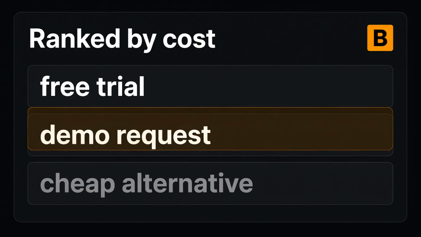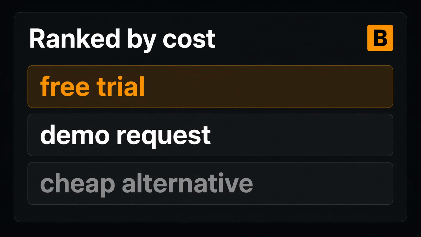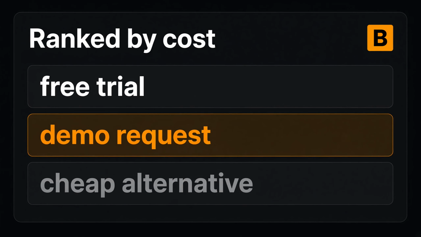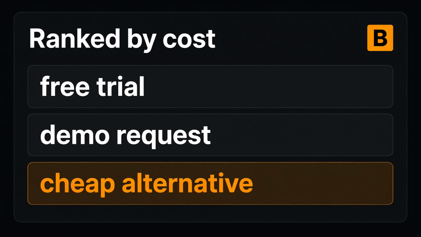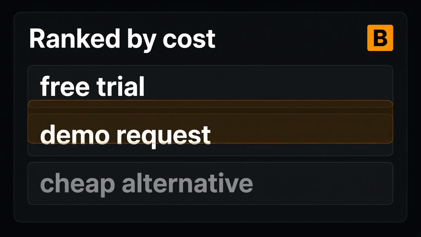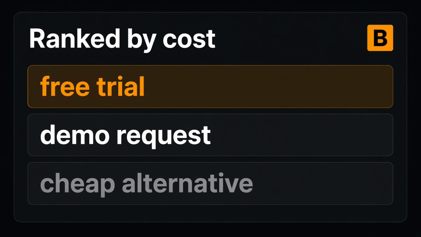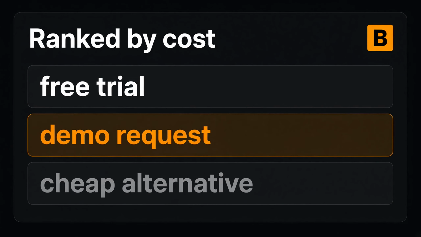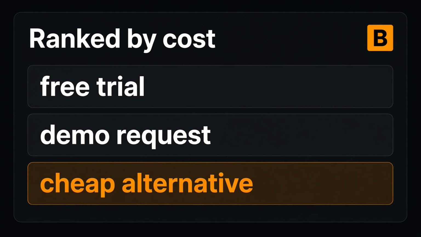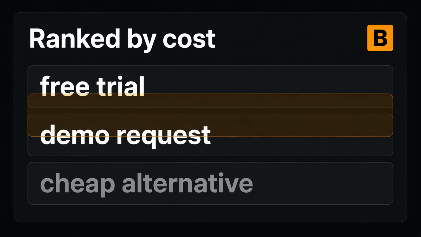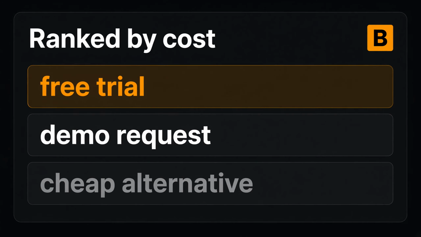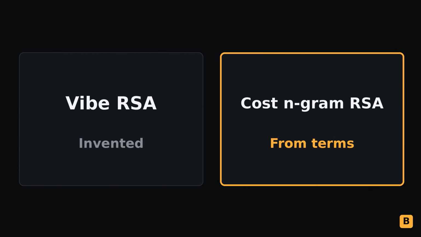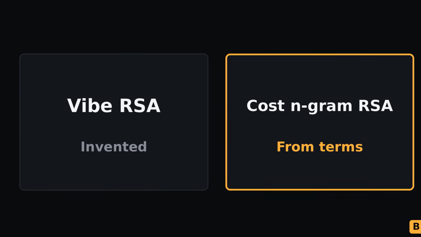Why cost weight beats vibe is simple. A phrase that spent $80 with no conversion is a stronger signal than a clever line nobody typed. When the model sees free trial near the top of the cost list, every headline inherits that phrase. Your RSA then matches the query language Google already charged you for. Match rate rises because the words are borrowed from buyers, not from a brainstorm.